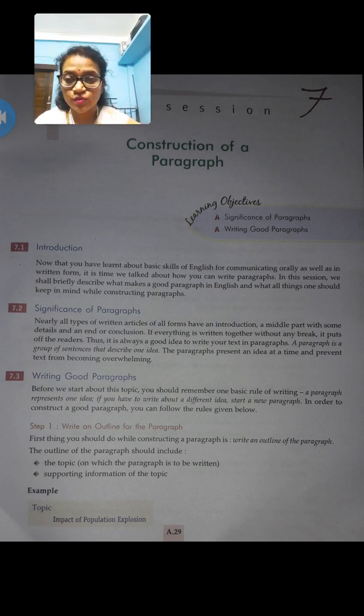What is written in your textbook is that we have learned about basic skills of English for communicating orally as well as in written form. Now it is time we talk about how we can write a paragraph. In this session we are going to discuss only that, how to write an effective paragraph. So let's start with the significance of a paragraph. Now what is the significance of a paragraph, my dear students?